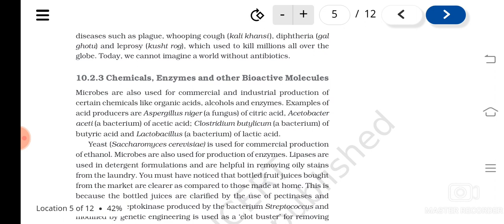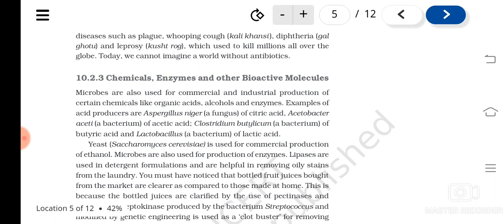Now, next is what? Microbes are used in the production of chemicals, enzymes, bioreactive molecules, etc. There are microbes which are used for the production of certain chemicals like organic acids, alcohol, and enzymes. All these names and products you should learn by heart. From this chapter, almost all the things are very easy, nothing to understand much, but you have to learn the names by heart. So many direct questions will be coming from this.